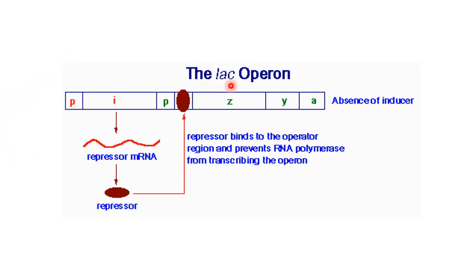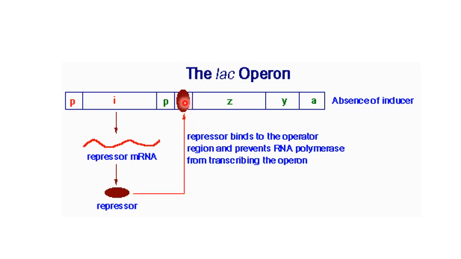So this is the operon, where you have the 3 structural genes, lacZ, lacY and lacA. Next to it, this is the operator, this is the promoter, and this is the regulatory gene. As we said, the regulatory gene is a constitutive gene and always synthesizes an mRNA. Here we call it the repressor mRNA, because it translates into a protein which we refer to as the repressor protein. And this repressor protein will bind where? To the operator region, which lies next to the promoter region.